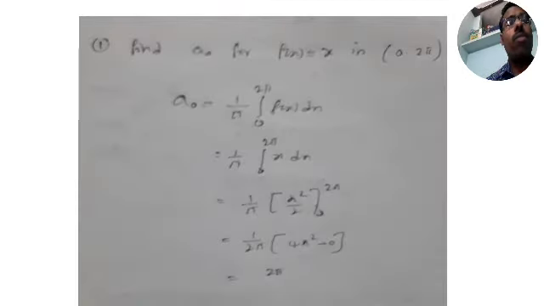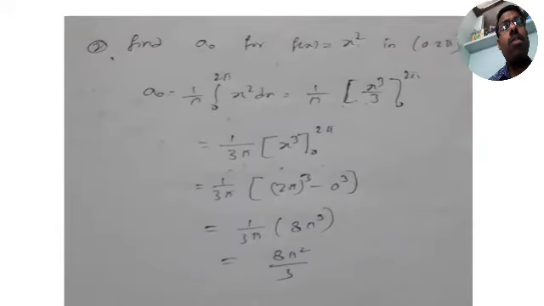This is the first problem we did. Let us go to the next problem. Find a naught for f of x is equal to x square in 0 to 2 pi. Again, a naught formula is 1 by pi, integral from 0 to 2 pi of x square dx. The integration of x power n is x power n plus 1 by n plus 1.